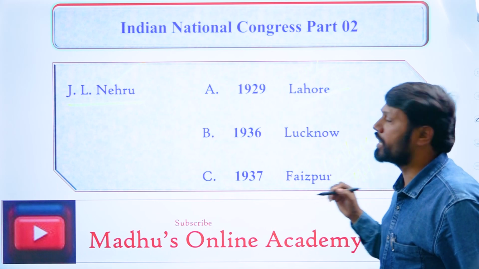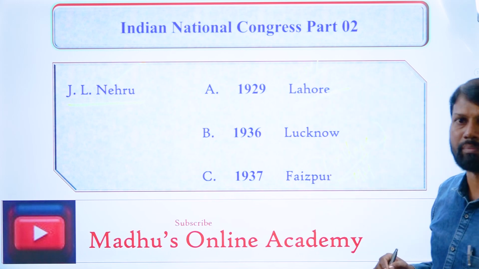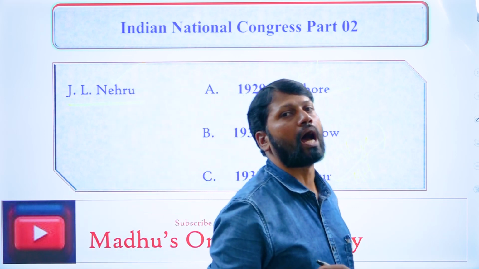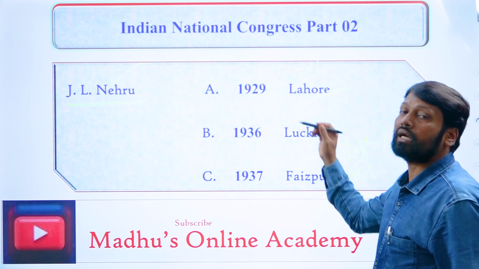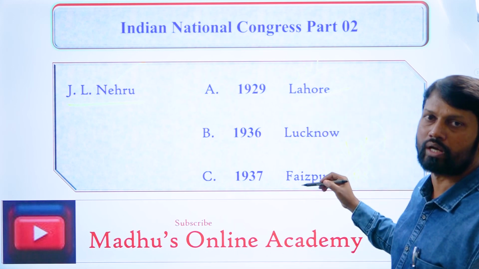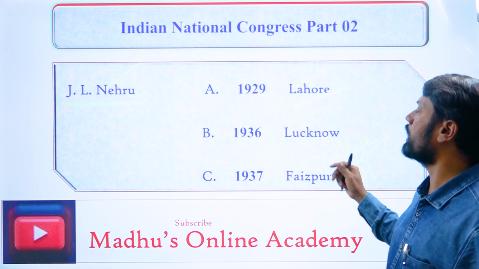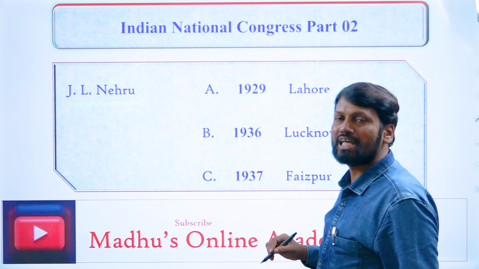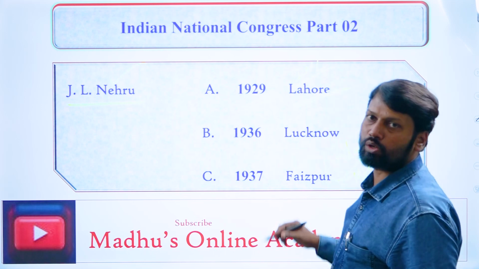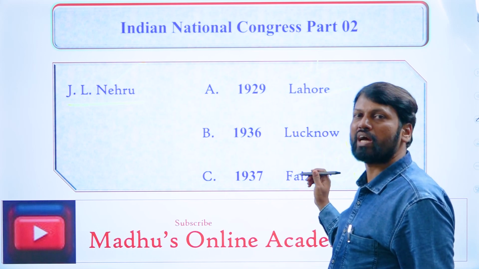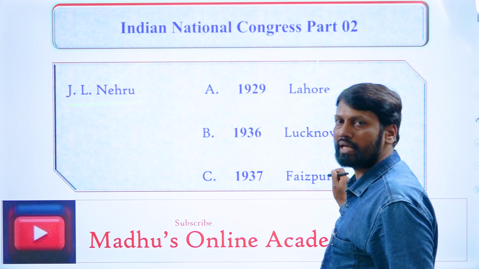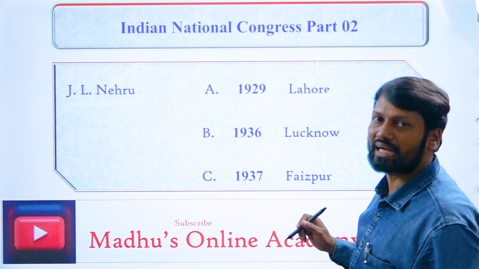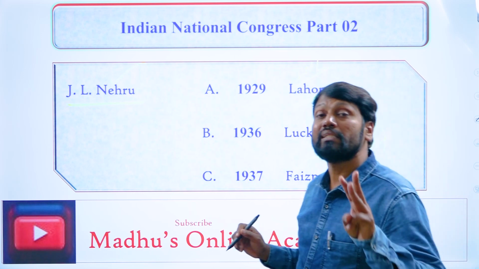The Indian leadership, particularly the Indian National Congress leadership, demanded of the British, give us complete independence, that is Purna Swaraj. That resolution was passed in this Lahore session in 1929, remember very carefully. Next, the Lucknow session 1936, and next the 1937 Faizpur session in Maharashtra. This was the first INC session held in a village area. So J.L. Nehru was the second president who served three times.